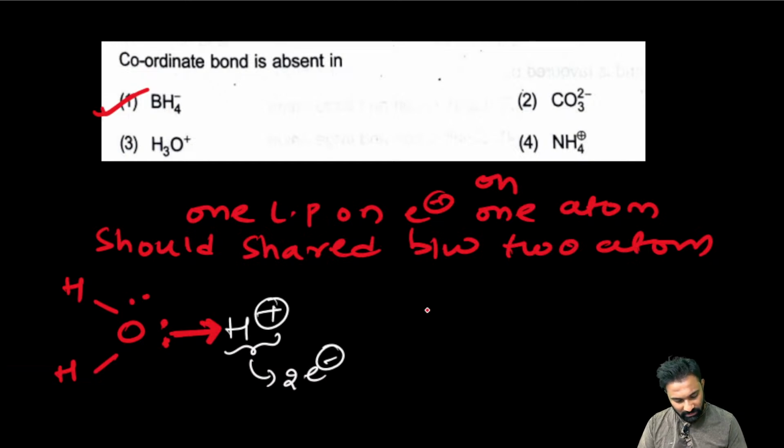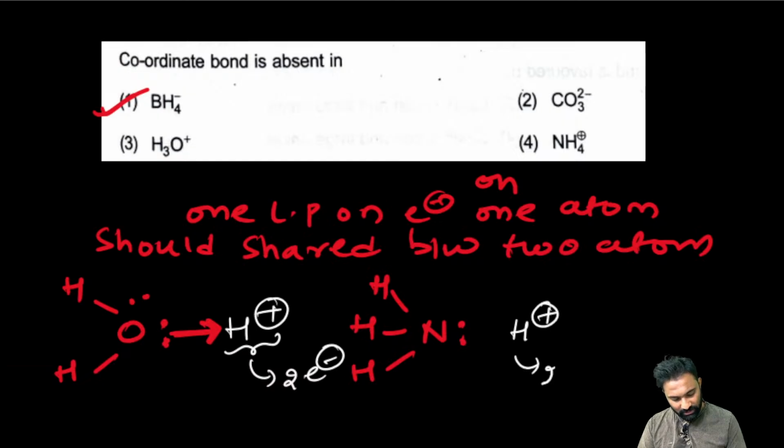Now how will NH4 plus form the coordinate covalent bond? We'll see nitrogen in the ammonia. This is the ammonia, and here we have the H plus. H plus is electron deficient, right? To complete its octet, this H plus requires two electrons. Now the nitrogen donates the two electrons in the form of the coordinate covalent bond in this manner. That's the reason nitrogen has 4 bonds and its covalency is 4. I explained very clearly. You can see it is in between this nitrogen and a hydrogen.